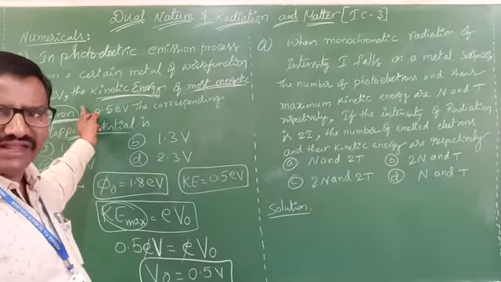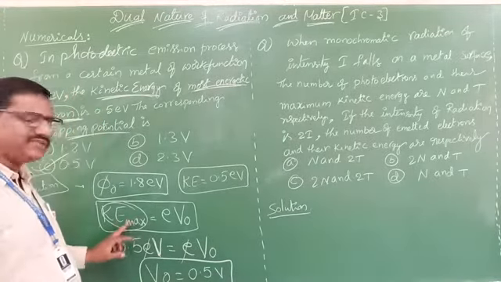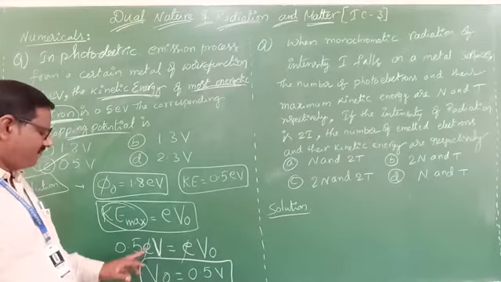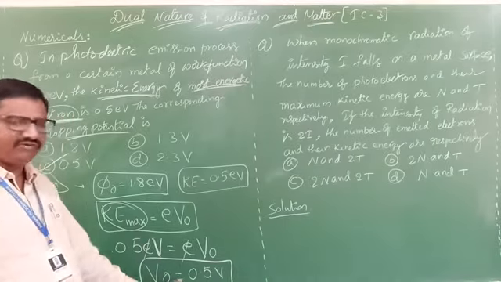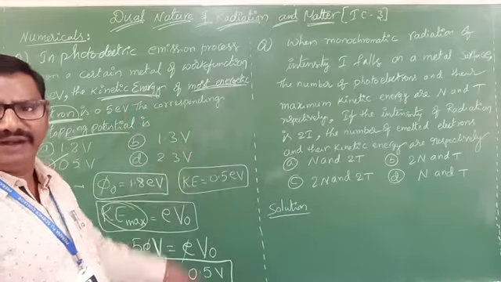If you know this one, KE maximum, then you can understand easily. Then KE maximum equals eV0. Clear? From that, e will get cancelled, so V0 equals 0.5 V. This is one of the old bits.